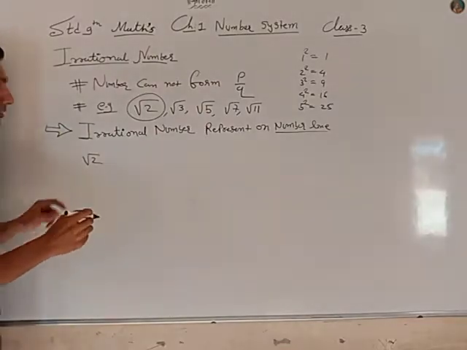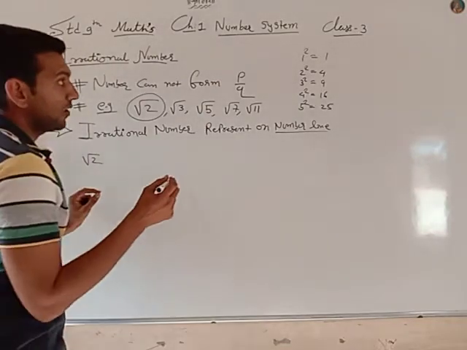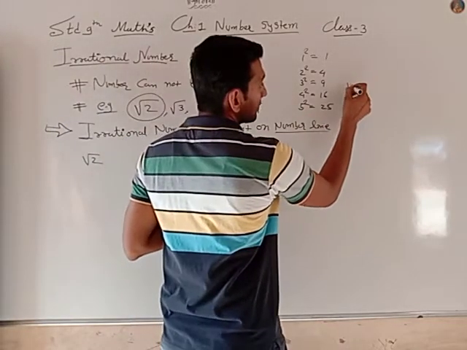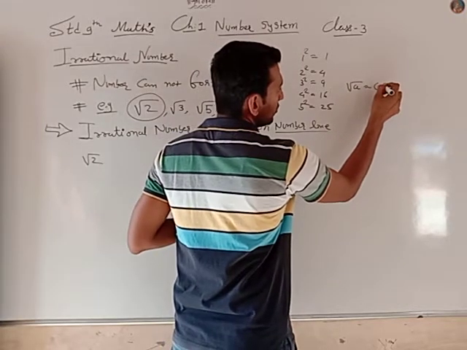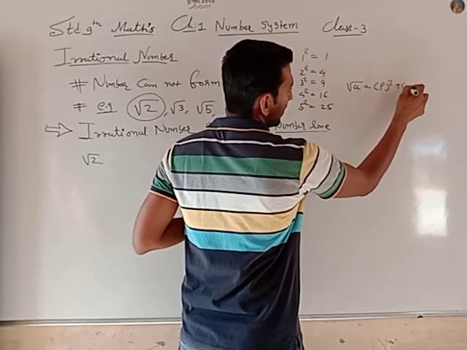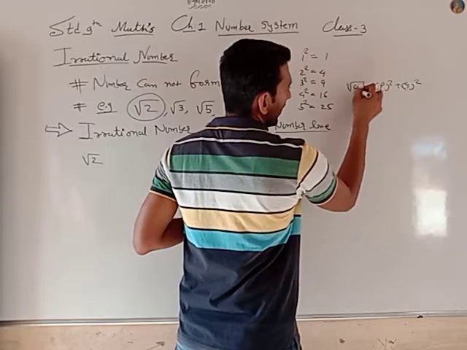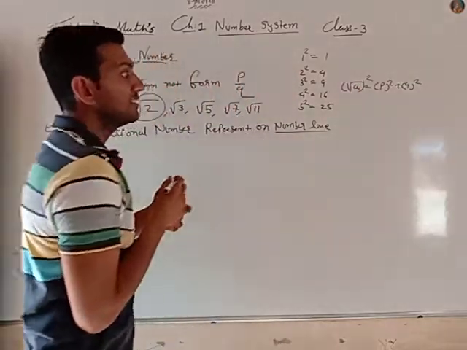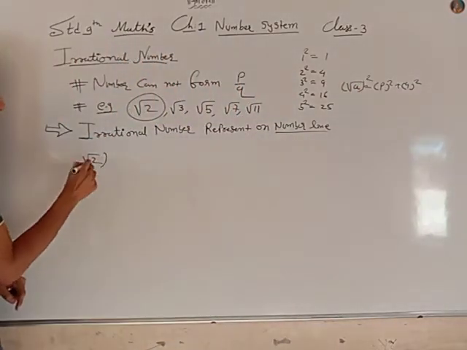So this number is in the form root a is equal to root of p square plus q square.